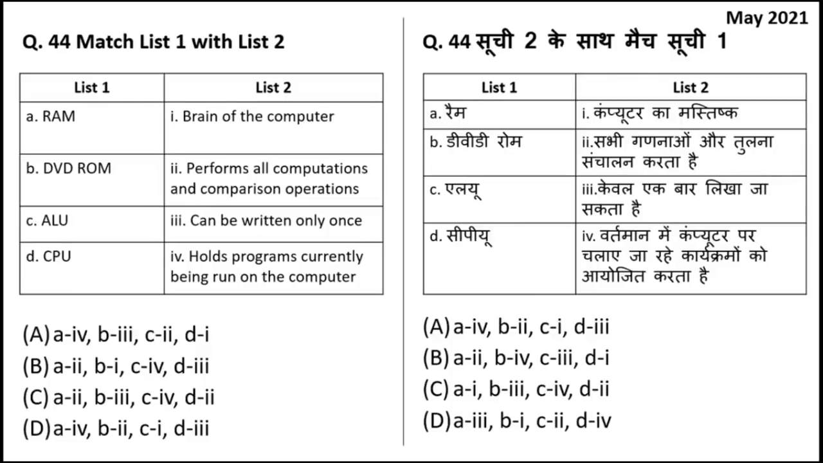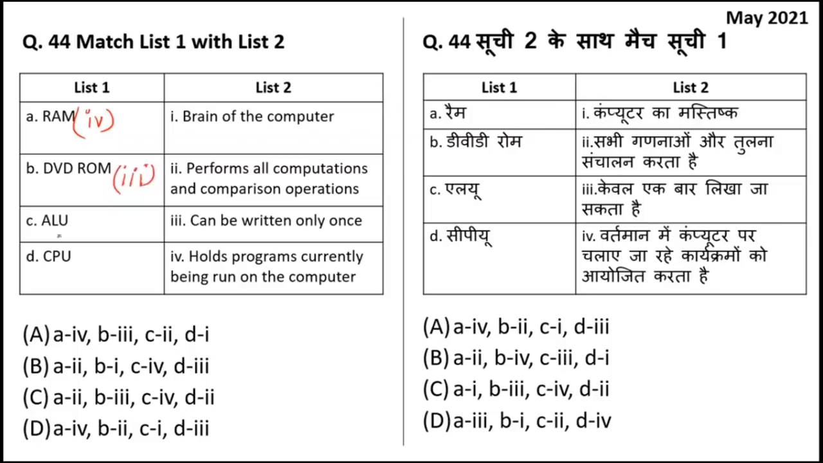Again, a match the following question has come. A very nice question to test your knowledge. In this question, it says RAM. RAM stands for Random Access Memory. It holds the computer programs currently being used in the computer. So A, you will have to match with 4. DVD-ROM is digital versatile disk read only memory. It can be written only once because it is read only memory.